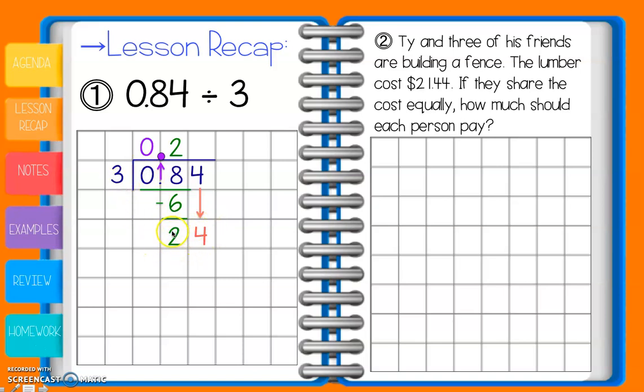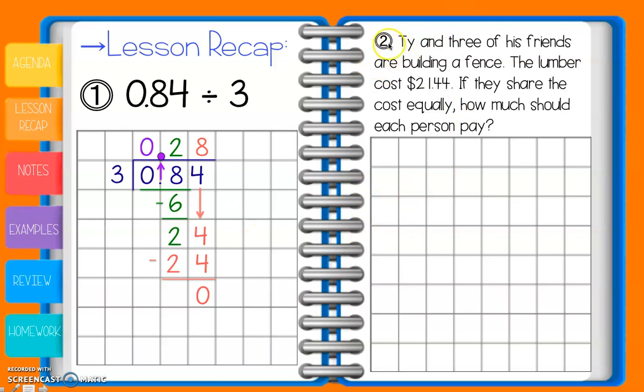We're going to repeat. Remember, we talked about within our decimals unit, we're going to repeat until there's no more remainders. So 3 goes into 24 8 times. 8 times 3 is 24. Now we're going to subtract, and we get a 0, so we know we're done. When we get a 0 at the bottom there, we know that we're finished. So our final answer is 0.28.